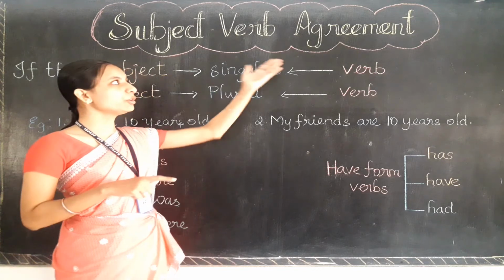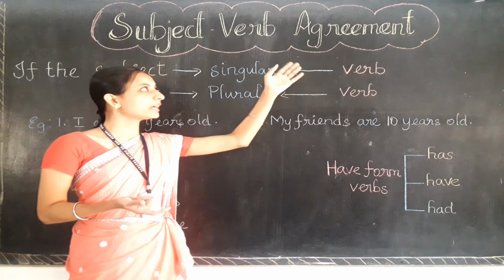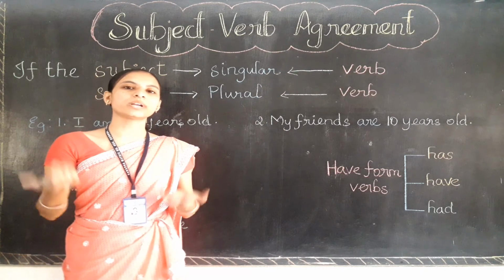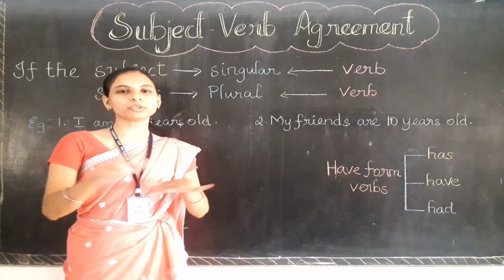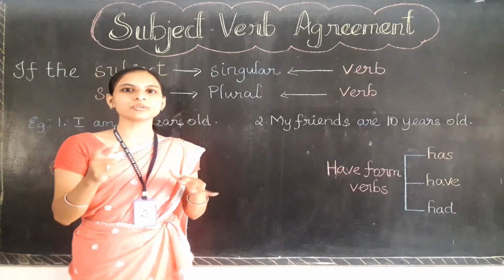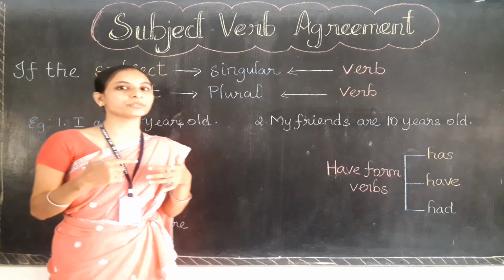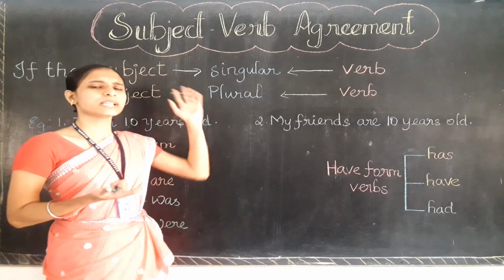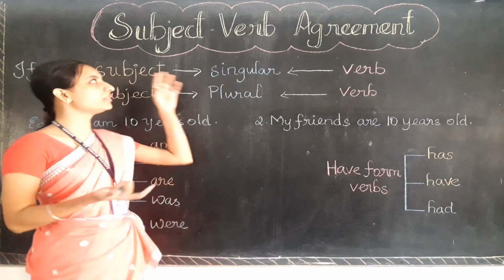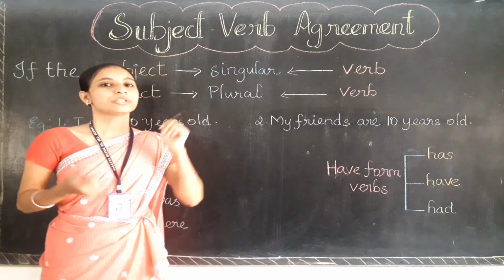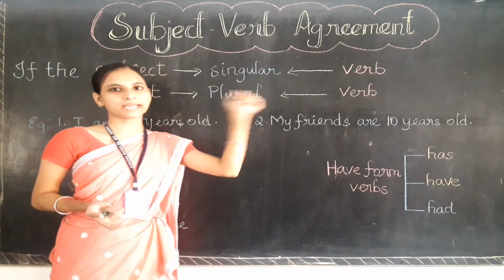Okay. So what do you mean by the word agreement? Agreement means what? Agreeing. What is the meaning of agreeing? Yes, it means you are agreeing, you are okay with that thing. So what is that thing? That only we are going to see, what is about the subject and verb. Subject verb agreement. What is the agreement between the subject and verb? So the topic here we are going to see is subject verb agreement.